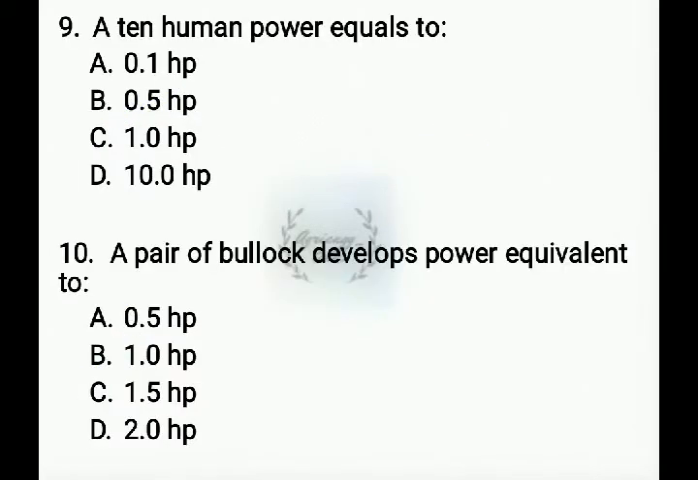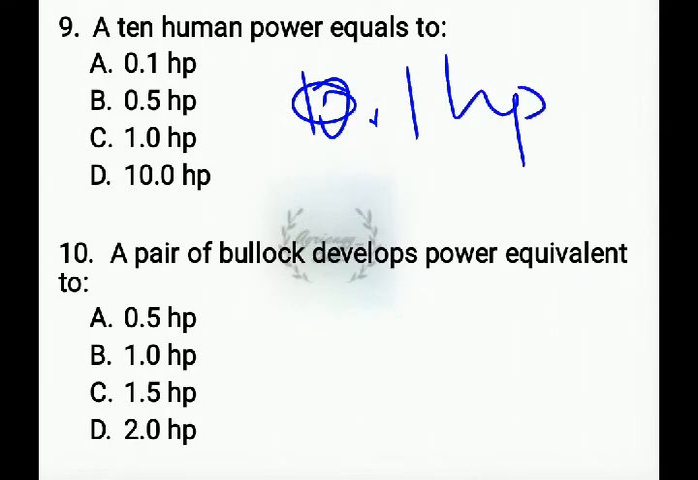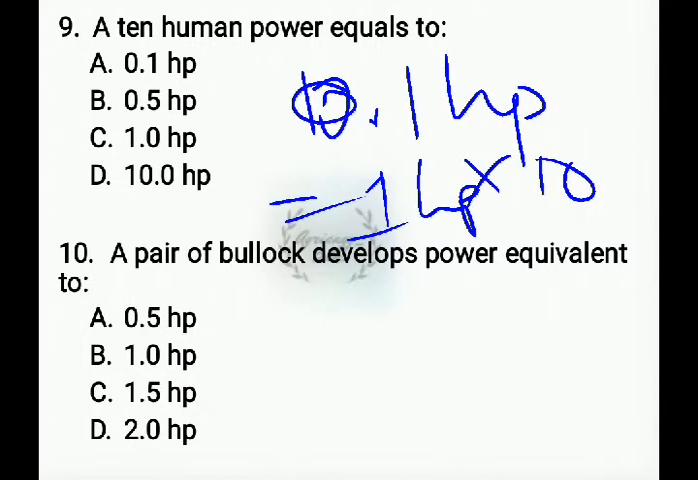Next question. 10 human power equals to, we know 1 human power is equal to 0.1 HP. Then for 10 humans it is 0.1 into 10, which is equal to 1 HP. The answer is 1 HP. Next question. A pair of bullock develops power equal to 1 HP. 10 human powers equals a pair of bullock power.